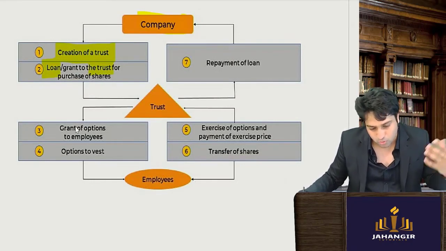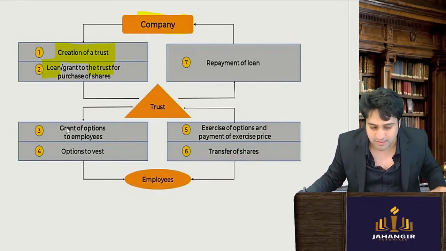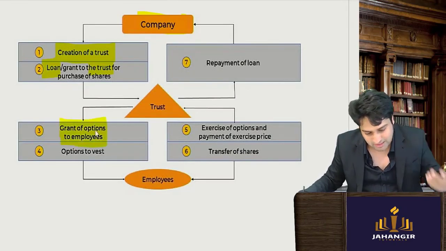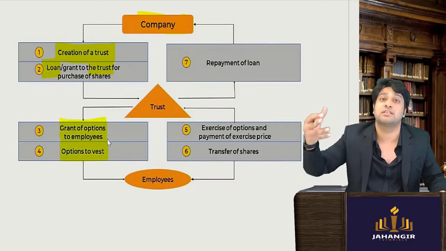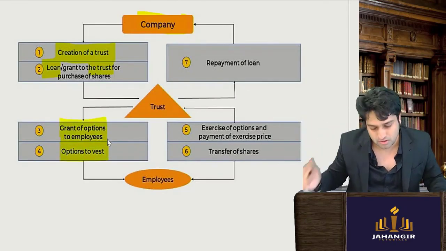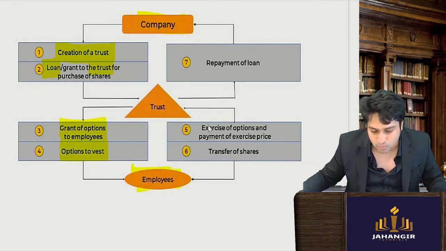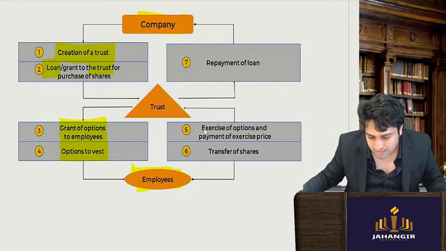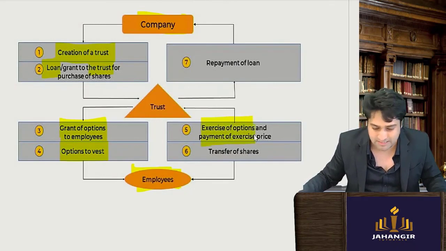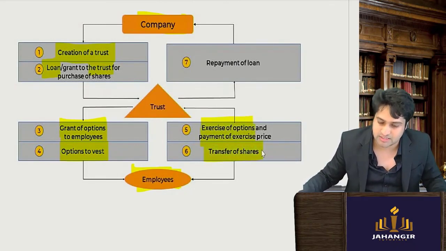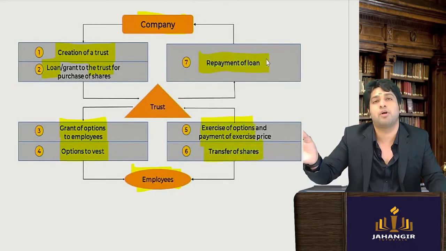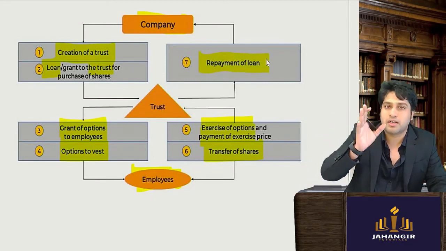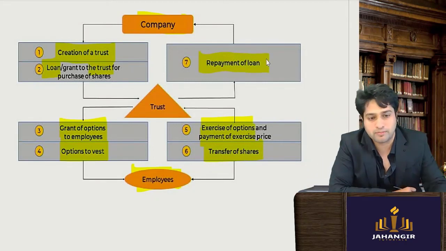Once they buy the shares from the open market, they keep them ready. Employees get certain grants. Once they have completed their tenure, the employees will exercise the option and pay the price. They will get the shares, and with that money, the trust will repay the loan.